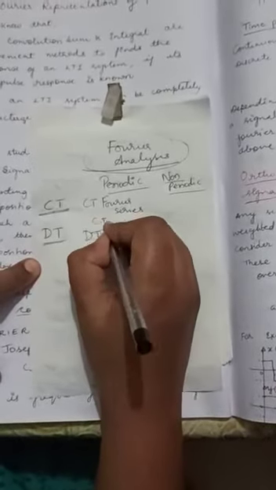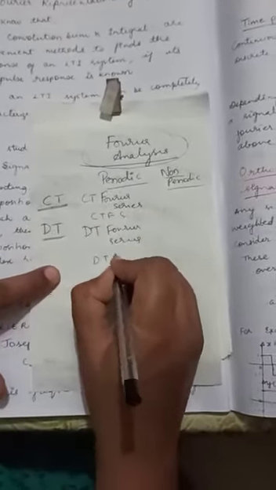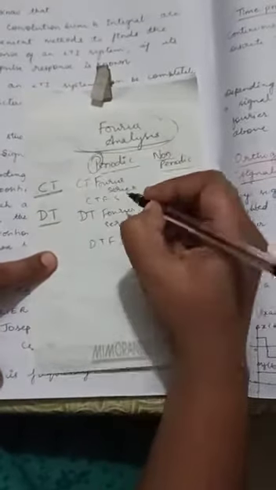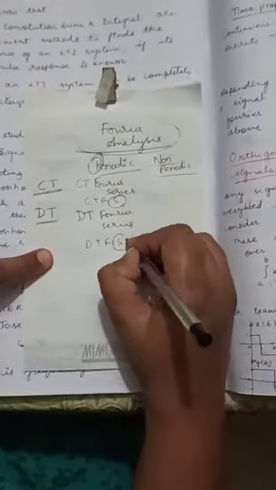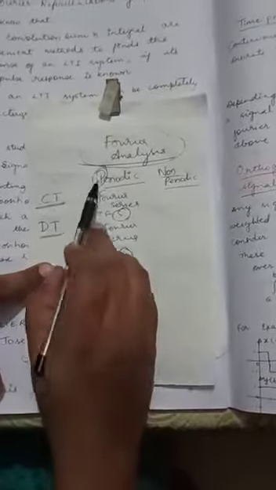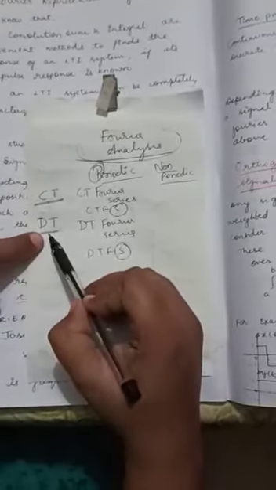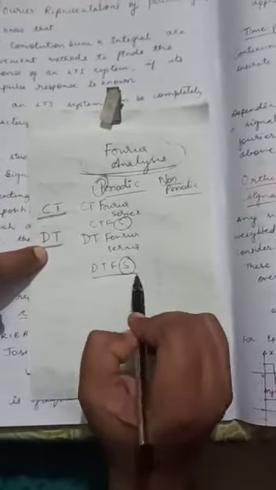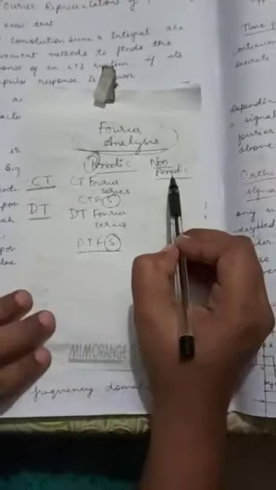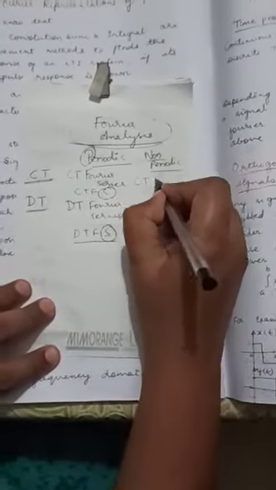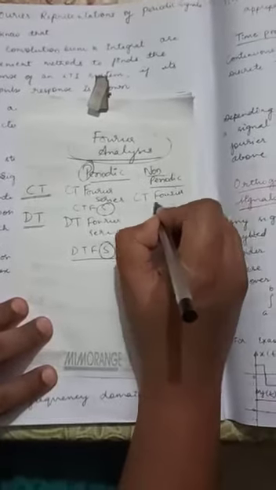So CTFS, DTFS. Always remember, for periodic signals we will calculate the series. If it is a continuous time signal, continuous time Fourier series. If it is a discrete time signal, discrete time Fourier series. Now if it is a non-periodic signal, then it is the continuous time Fourier transform.